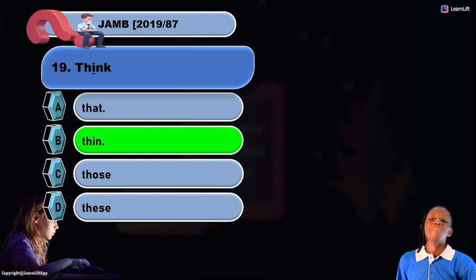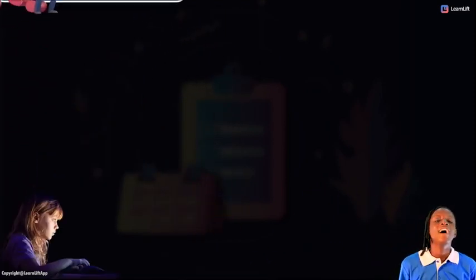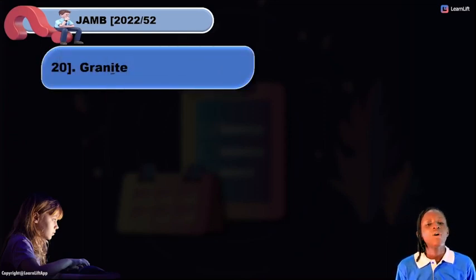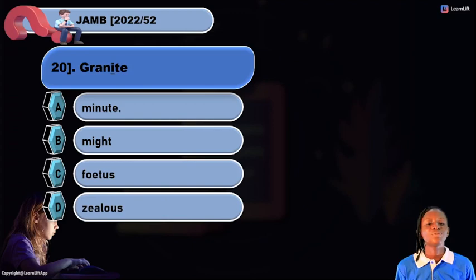Similarity in the sounds. Moving on to the last question, we have in the year 2022, question 52. Well, that's recent. JAMB asked this unique question. We have a given word to be granite. I have a list of options. Now, in this question, your pronunciation matters a lot. Learn to pronounce words correctly. Practice the words you've learned every day and make sure you are adept at it. Constant practice leads toward perfection. Do not forget. Now, we have our options to be minute, might, features, and zealers. Do not forget the given word is granite.